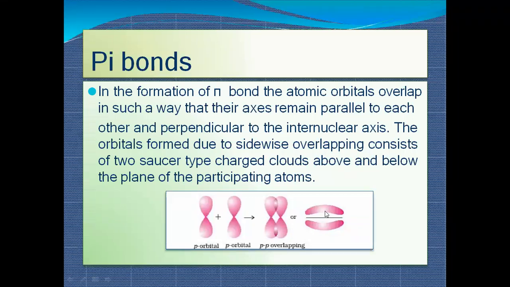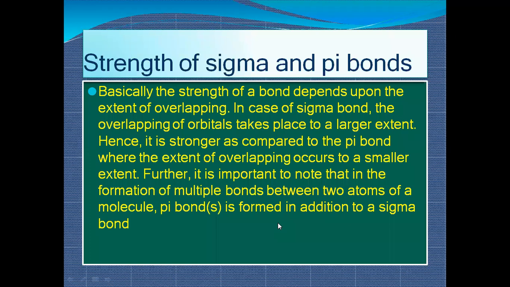So when they combine with each other, p-p overlapping is there. This is known as sidewise overlapping. Both the p orbitals combine, and they form a new orbital with large size. I've just explained this: when atomic orbitals overlap with each other positively, in positive overlapping, the size of the atomic orbital increases. So this is the newly formed orbital, you can say. So side to side overlapping leads to the formation of pi bonding.